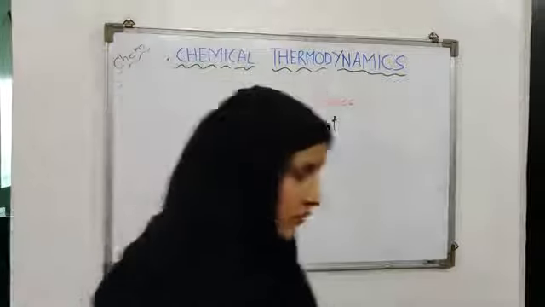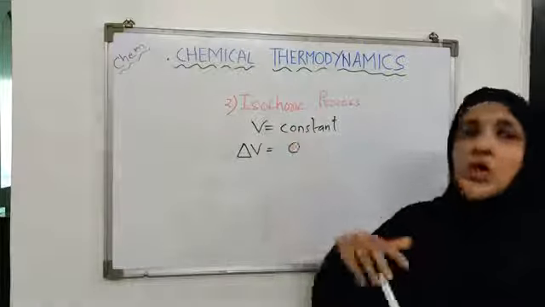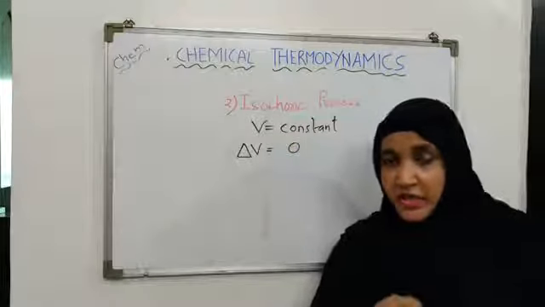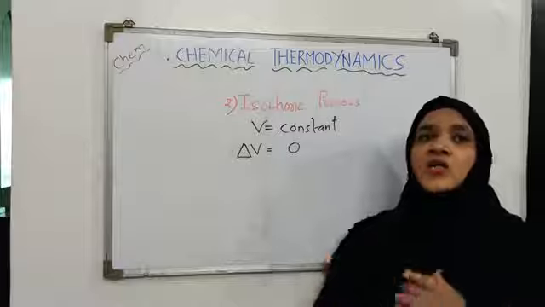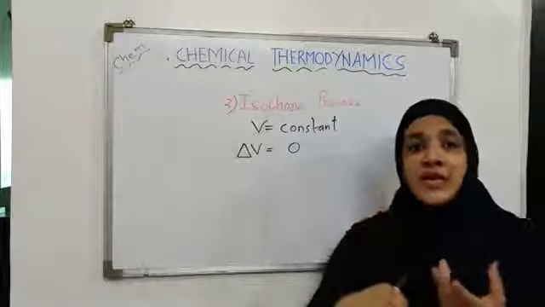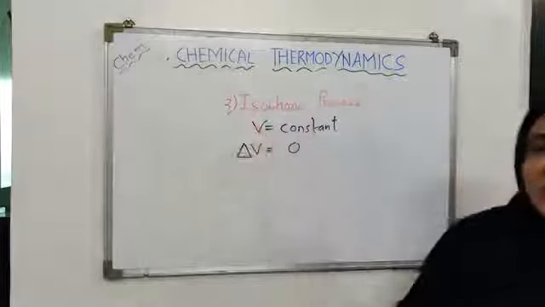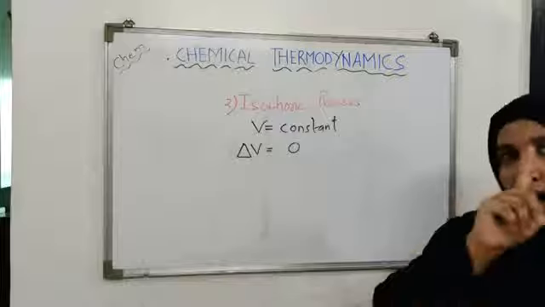Now for such processes where we don't want the volume of the system to change, what do we do? We take a closed system, so that there is no exchange of matter with the surrounding. So which kind of system is suitable for isochoric process?